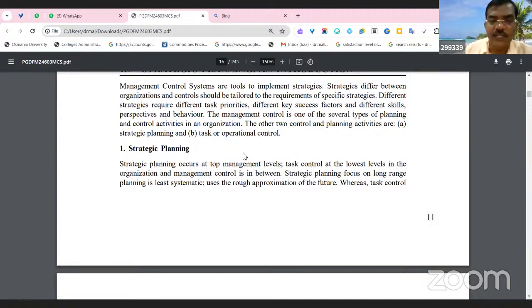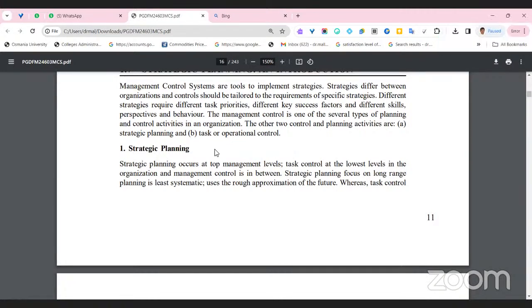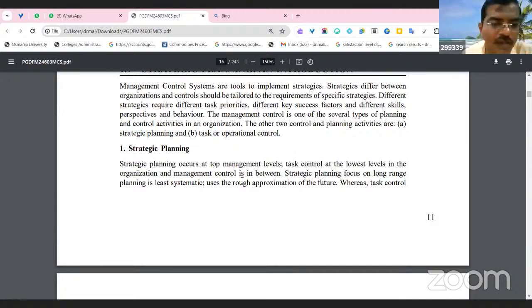Am I audible, Kalyan? Are there any disturbances in my voice? Hello? No, sir, you're audible. Okay. There is an event going on in my college right now, I think it's a fresher party, something like this.